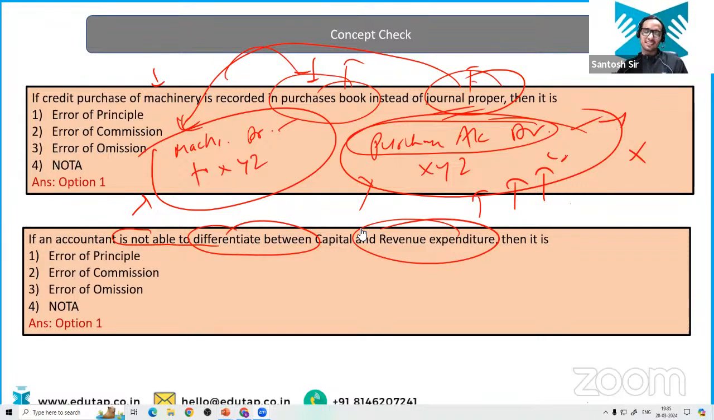See, it is the extreme case you are talking about, but what is evident from the question itself? What is the intent of the question? The intent of the question is that it is asking you about the conceptual clarity of the accountant. So if he is not able to differentiate between capital and revenue expenditure, then it is a type of error of principle, because whenever a transaction is going to pop up in front of his eyes, he's going to do it wrong. That's why we are saying it is a type of error of principle.